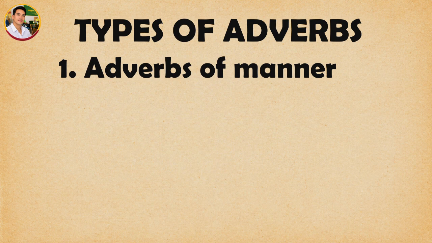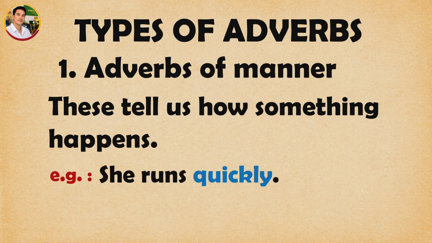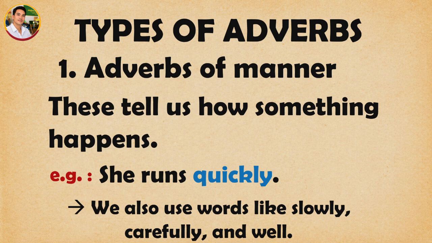First, adverbs of manner. These tell us how something happens. For example, she runs quickly. How does she run? Quickly, alright? We also use words like slowly, carefully, and well. I hope everyone understands about this, everyone.